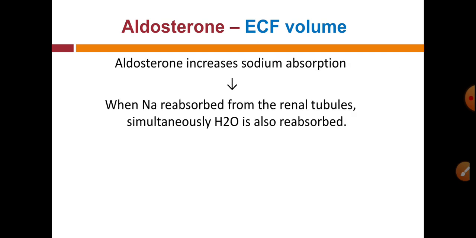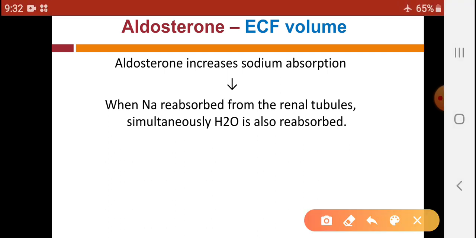Aldosterone increases sodium absorption, and when sodium is reabsorbed from renal tubules, simultaneously H2O is also reabsorbed, because sodium has a tendency to carry water molecules along with it.